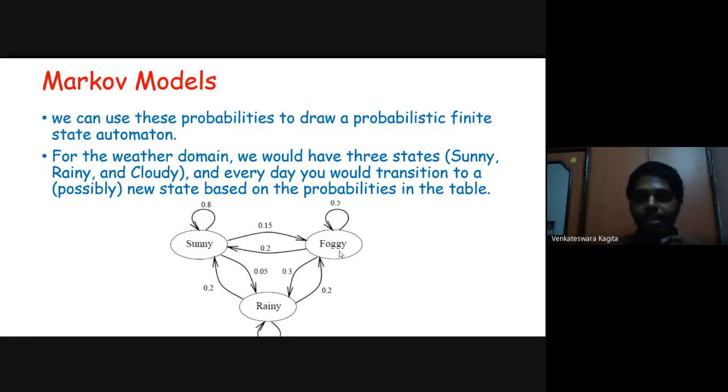And every day you transition to a new state based on the probabilities in the table. So sunny to sunny it is 0.8, sunny to foggy it is 0.15, foggy to sunny it is 0.2, and these are all the transition probabilities. We call these the transition probabilities from one state to another state.